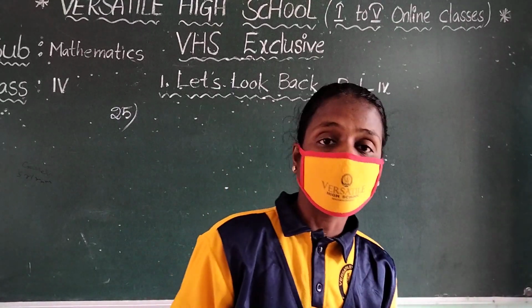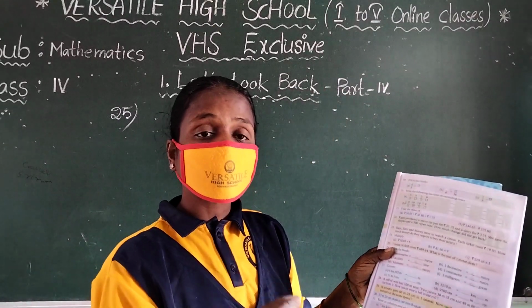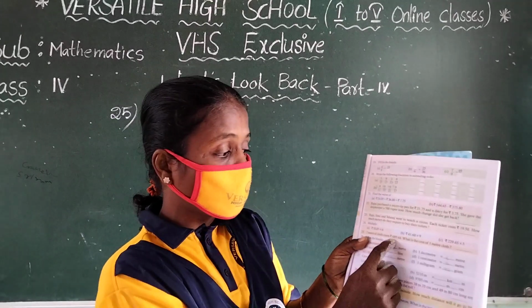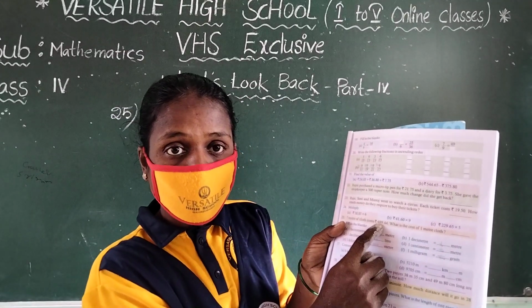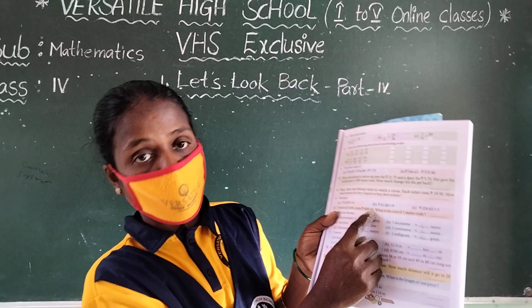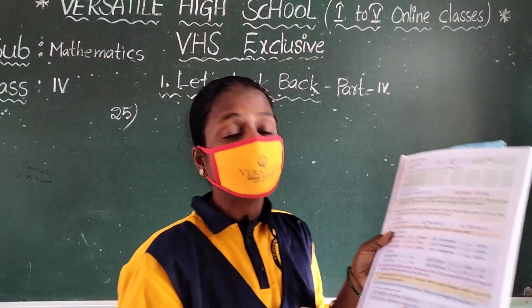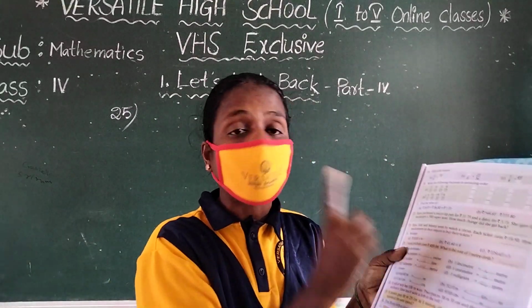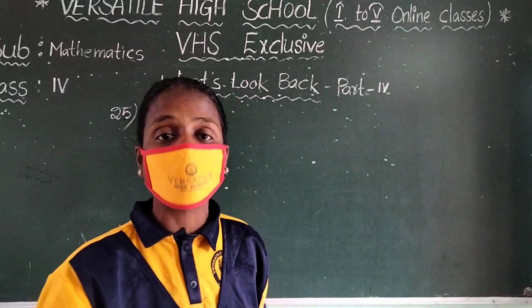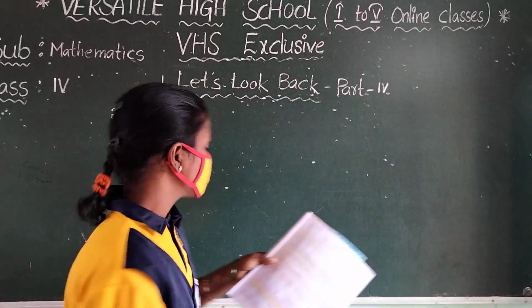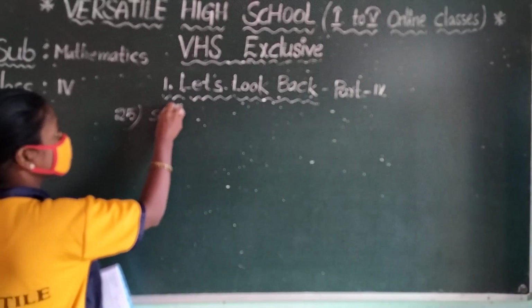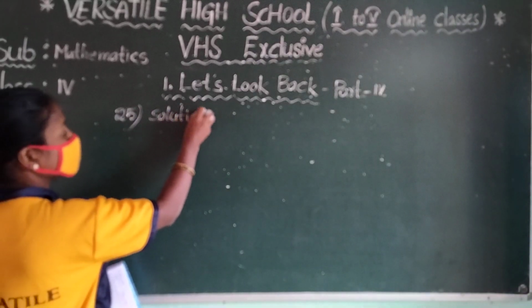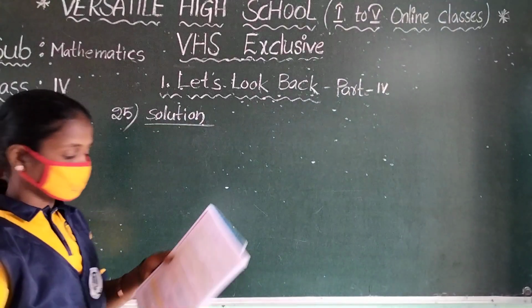That means here it is already given that the cost of 7 meters of cloth is 489 rupees 44 paisa, and we are finding the cost of 1 meter of cloth only. That means you have to take the division. So first of all, write here: Solution.